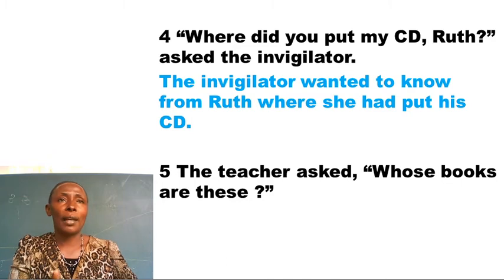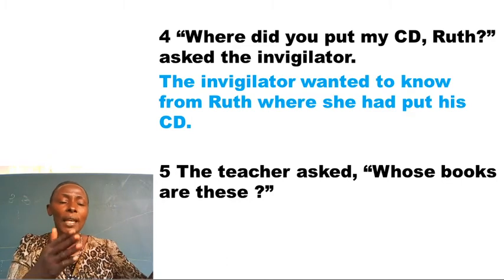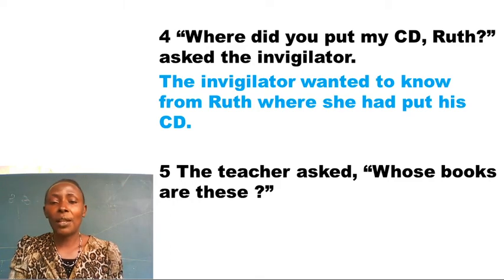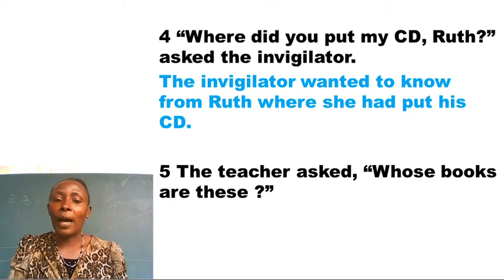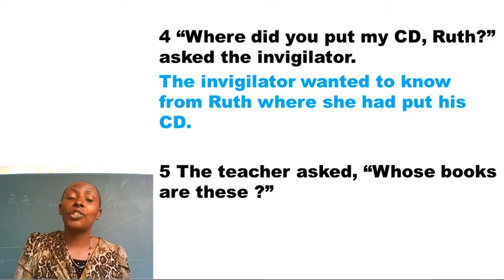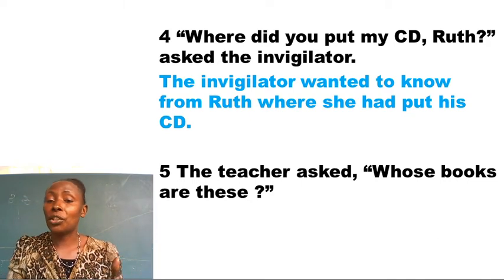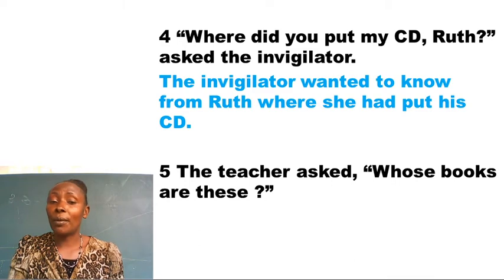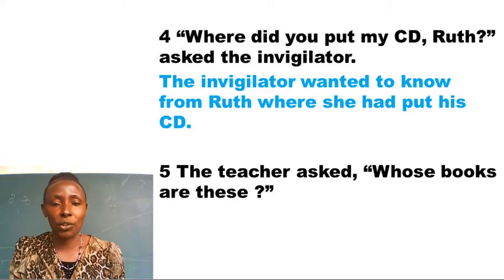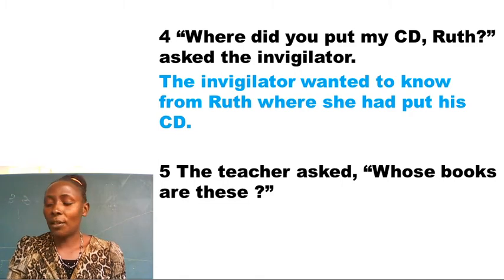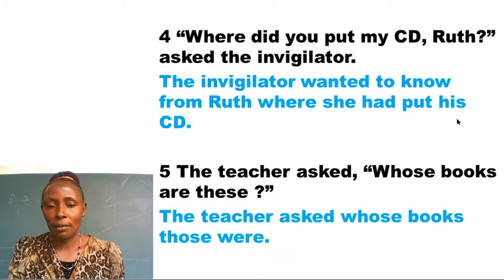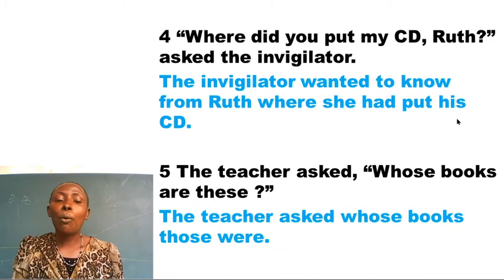Maybe there were boys, he asked the boys who were there. Maybe it's the girls who were there. This question is open. Now take note of the keywords here. We have are, we are going to change it to were. We have this pronoun, this, we are going to change it to those, because we have change of time. And this statement is in present simple, which changes to past simple when changing statements to reported speech. So let me change this statement to reported speech. What did the teacher ask? The teacher asked whose books those were.